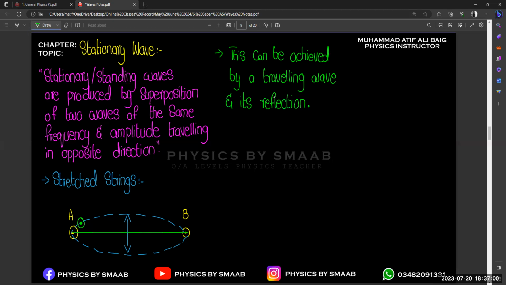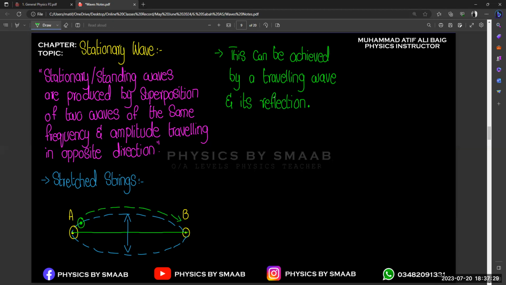So actually the concept of reflection is mentioned over here, that this can be achieved by a traveling wave and its reflection. So if we consider a single point, when it tries to move towards point B, it strikes point B, then it finds that there is no other way to move forward, so it reflects back towards A. Due to this reflection we get the opposite amplitude or the opposite vibration in the particle, right?